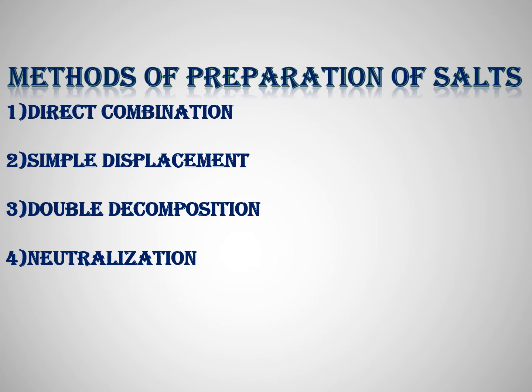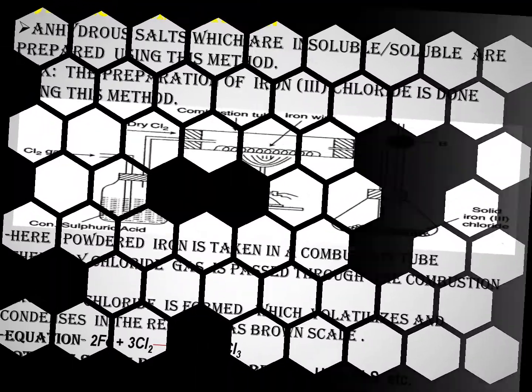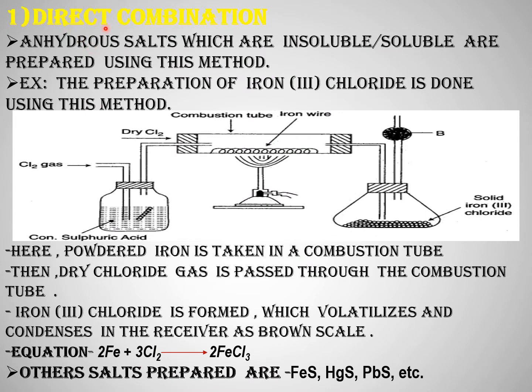First, the direct combination reaction. By this method, only anhydrous salts are prepared, which may be soluble or insoluble. Let us cite one example: preparation of anhydrous ferric chloride. Raw materials used are rust-free iron and dry chlorine.